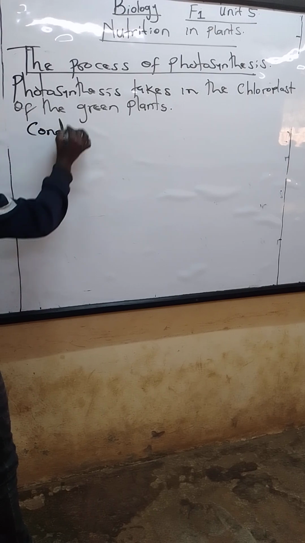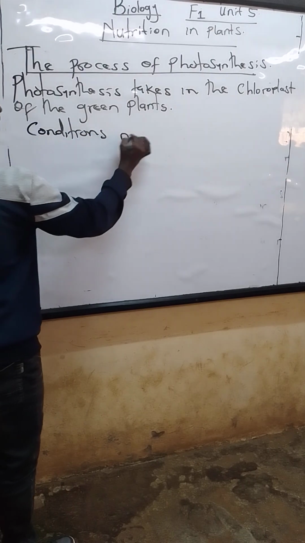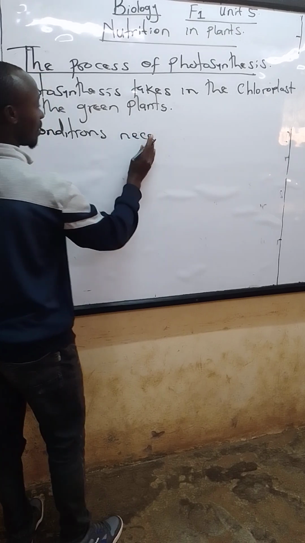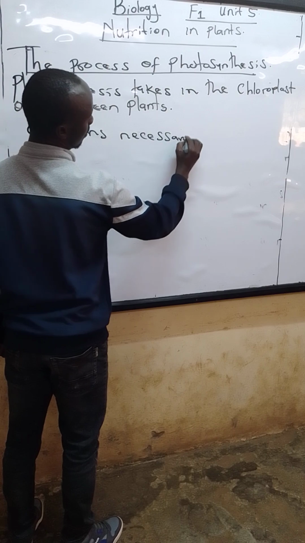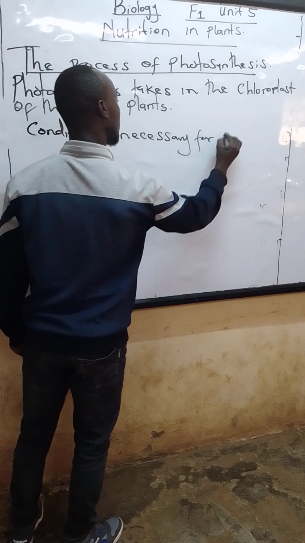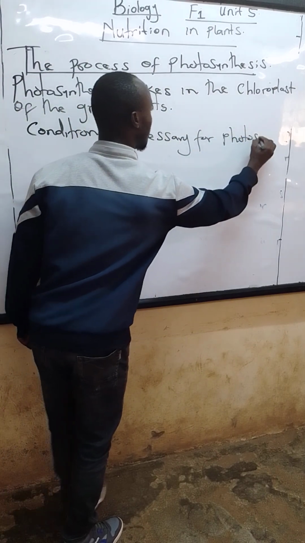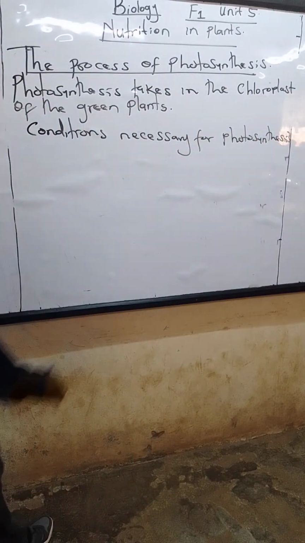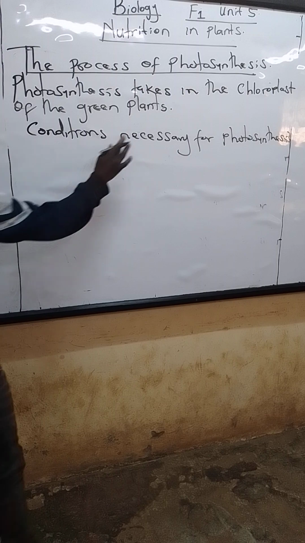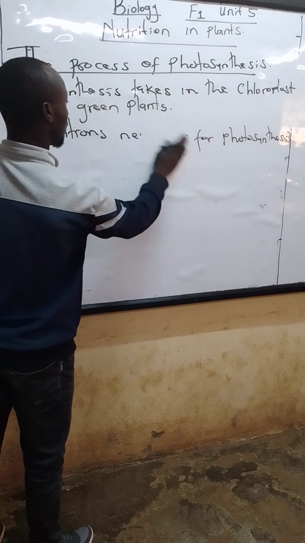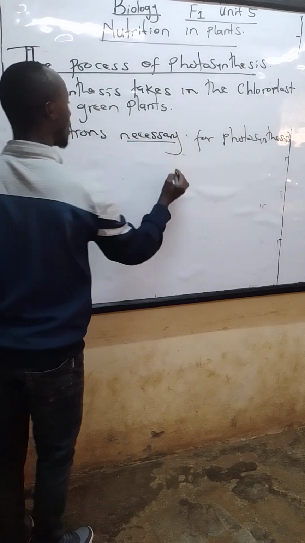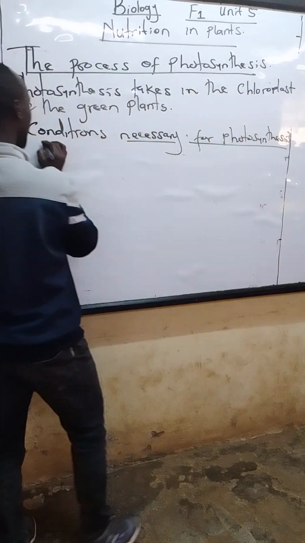Conditions necessary for photosynthesis. There's a difference between conditions and raw materials. Conditions necessary for the process of photosynthesis.